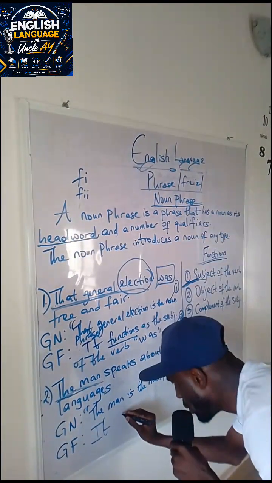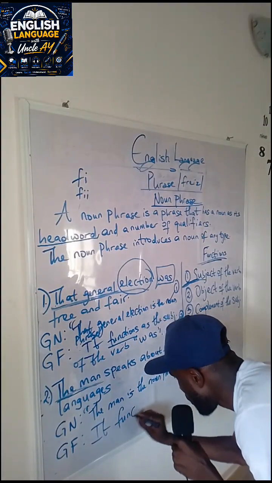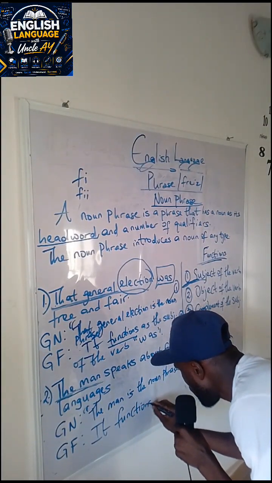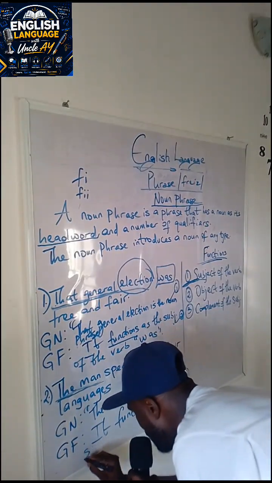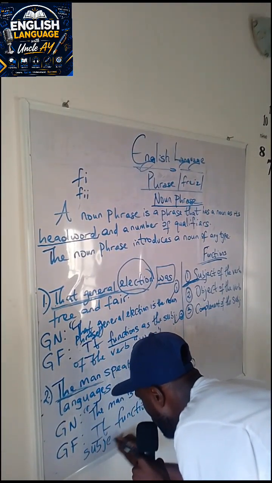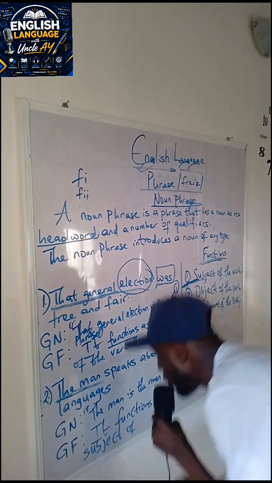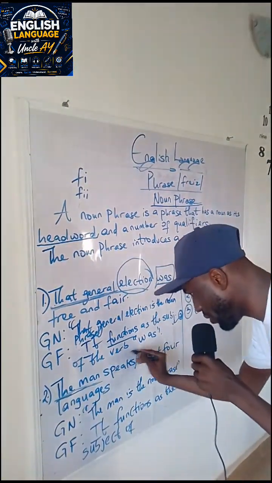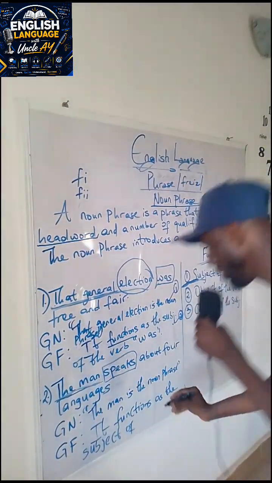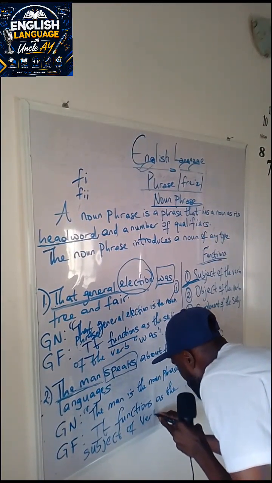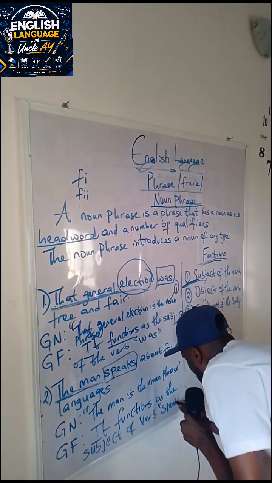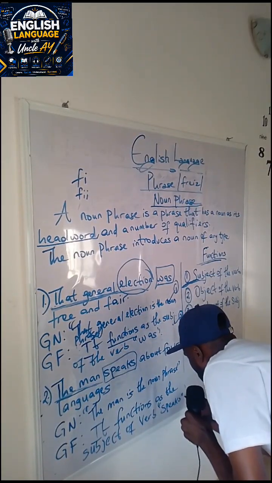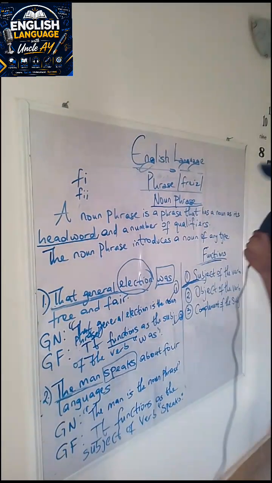So it functions as the subject of the verb. And what is the verb in question? This is our verb. This is our action here. Speaks. So open quotation, then we have speaks. End of quote, and then finally there's a full stop.